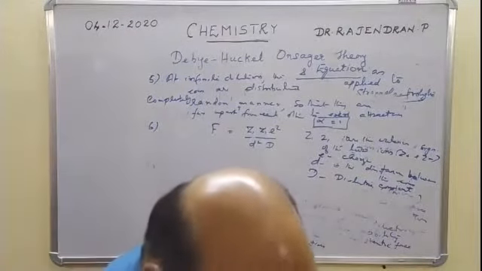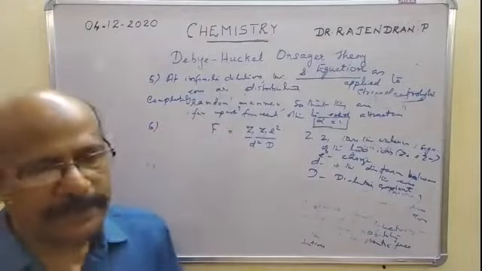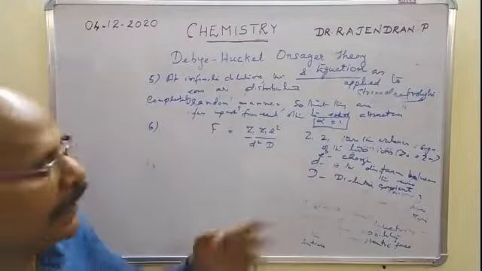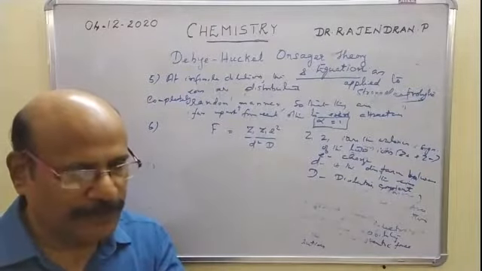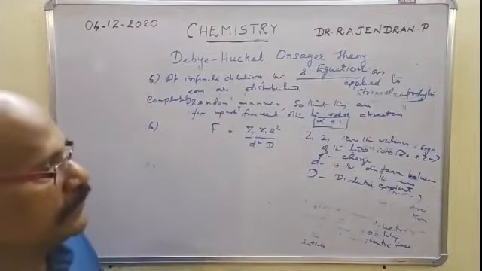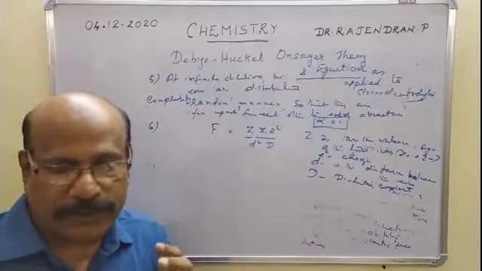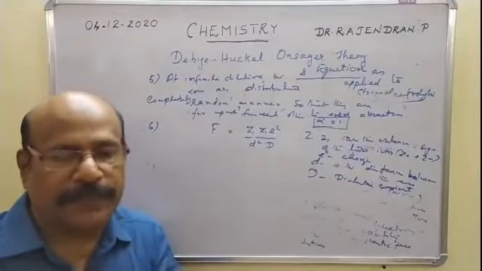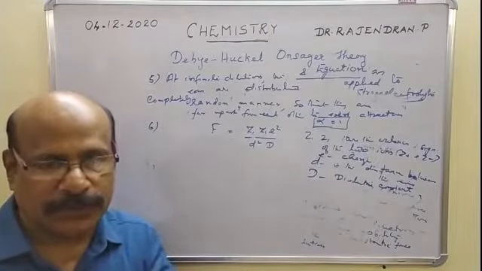This is generally called the Debye-Huckel theory, and later Onsager, another young scientist, at the age of 22, you remember, put forward an account that for a strong electrolyte in solution, he identified two different attractive forces that exist in the solution.